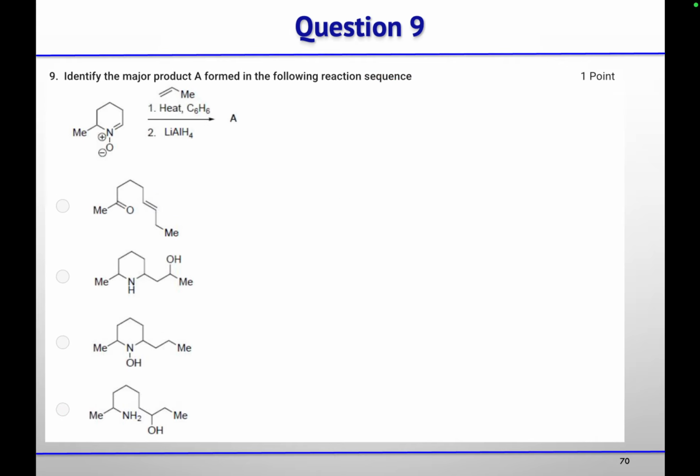Okay. Next is identify the major product from the following sequence of reaction. You have nitrone and you have an olefin, followed by reaction with lithium aluminum hydride. So which one of the following is the correct option?